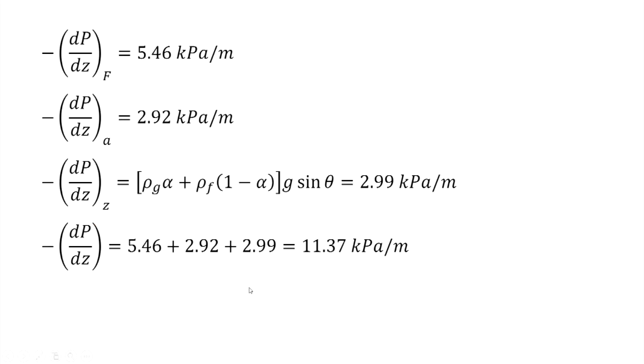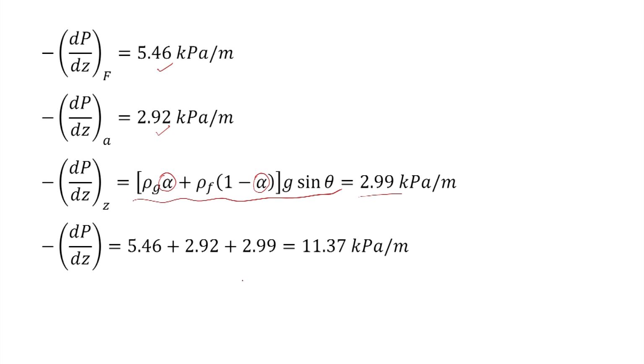So, we have pressure gradient due to friction is 5.46 kilopascal per meter. Pressure gradient due to acceleration is 2.92 kilopascal per meter, and pressure gradient due to gravity is calculated using this expression, and here the value of alpha obtained from the Butterworth correlation is used, and we get 2.99 kilopascal per meter.